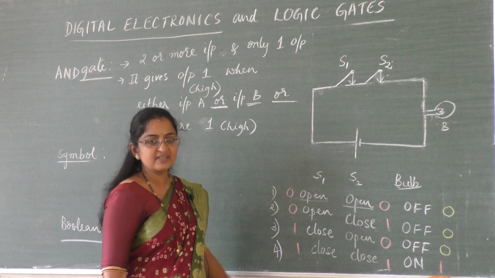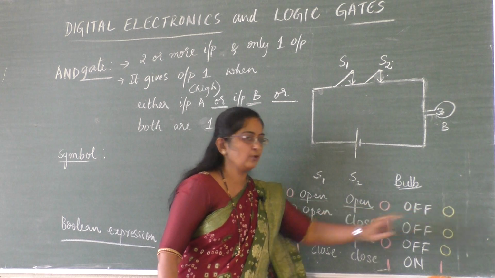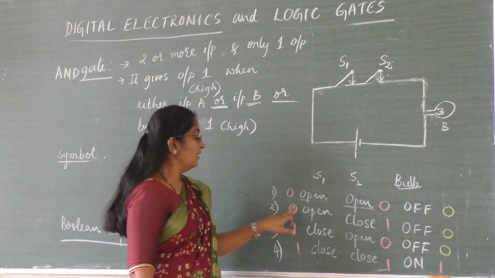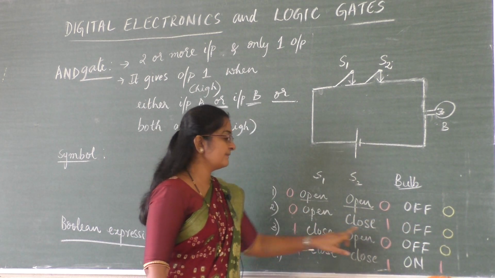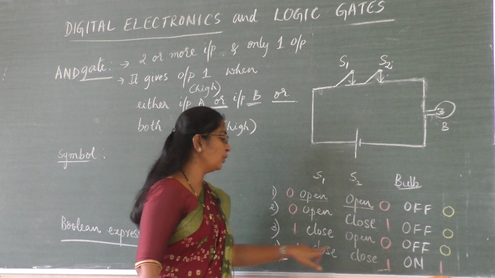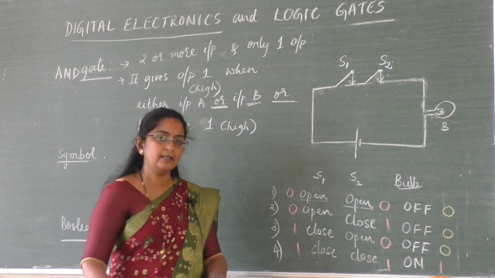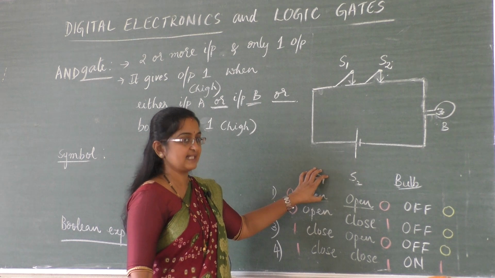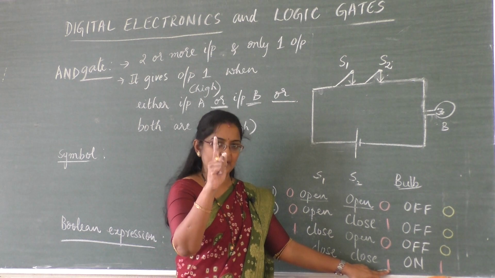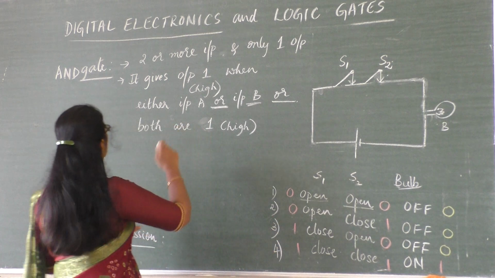Now students, what we have seen, just to see the binary numbers, 0, 0, 0, open, open, off, that you can analyze it, what I have told that time. 0, 0, 0, 1, 0, 0, 1, 1, 1. You got output 1 only when both the inputs are 1. So if I write here in truth table input A and B, instead of switch S1, let me represent it as A, switch S2, B. When A and B both are 1, then only we get output 1. So that you have to note down here.